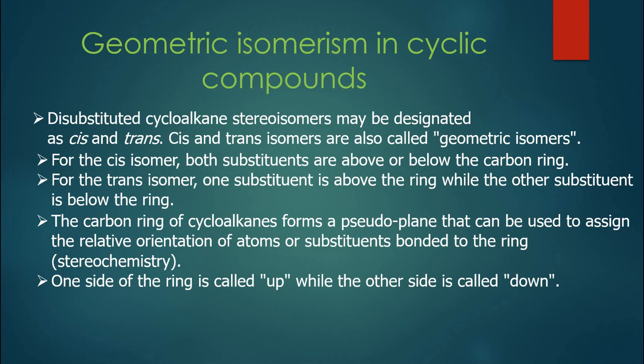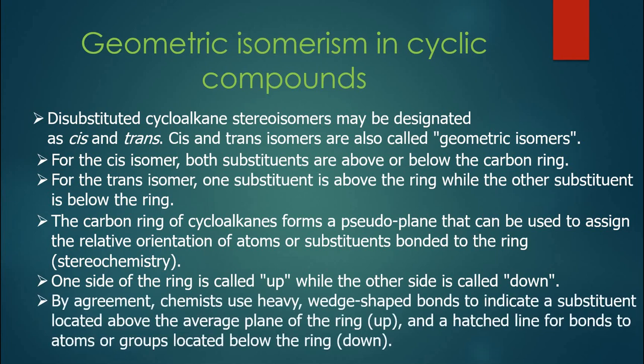One side of the ring is usually called the upside, while the other side is called the downside. Usually we use heavy or wedge-shaped bonds to indicate a substituent located above the average plane of the ring, and a dotted line for the bonds or atoms that are located below the ring.